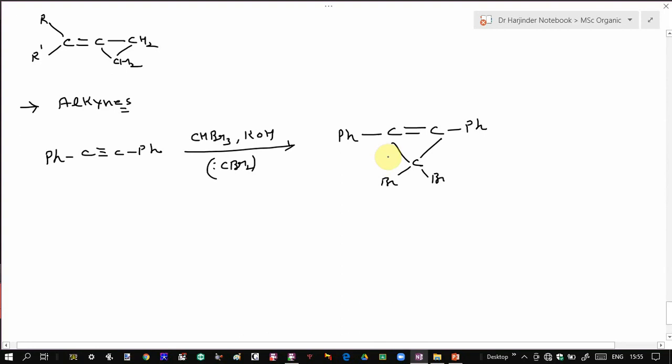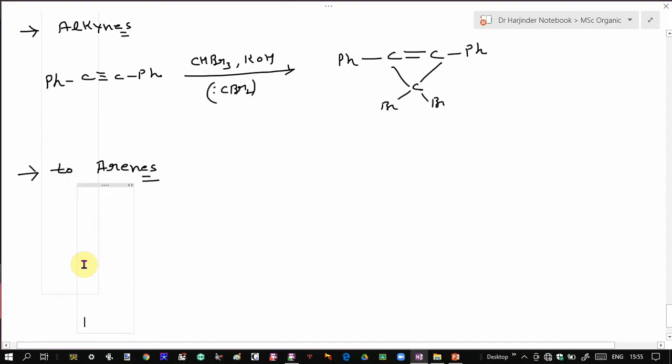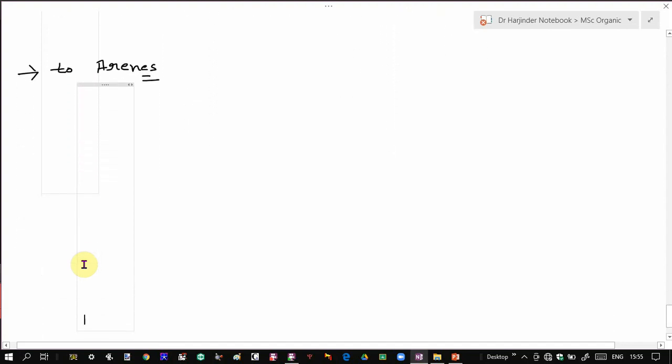Now next is addition to arenes. Arenes means aromatic compounds. The addition reaction to arenes, which are aromatic compounds. These carbenes can undergo the addition reaction to arenes in the same way as alkenes, and this normally results in a ring expansion. So addition of carbenes to arenes results in a ring expansion.